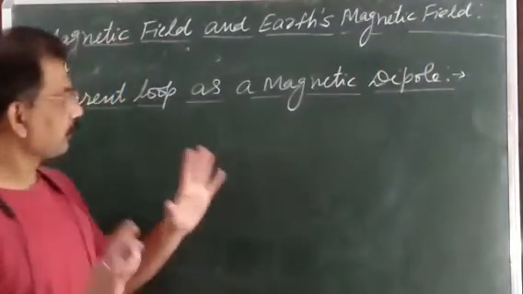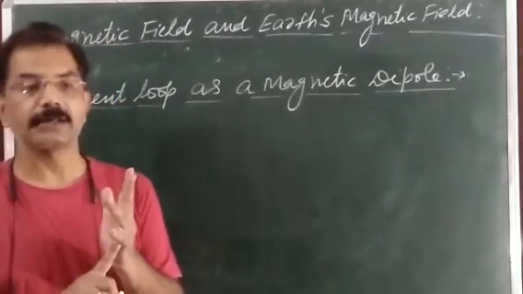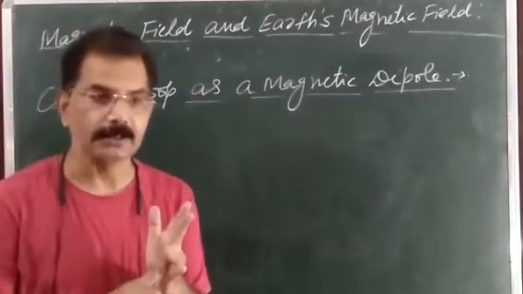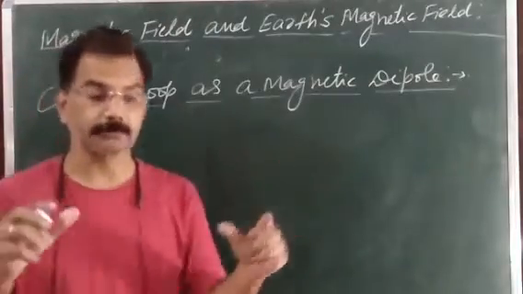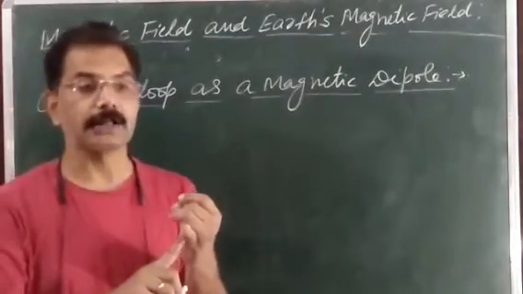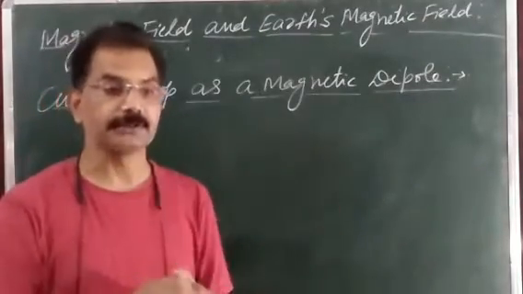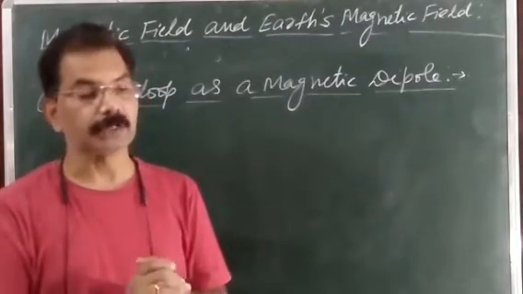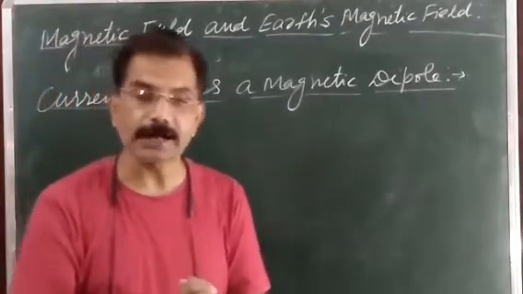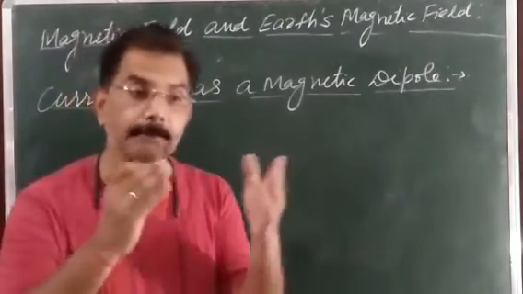So first I want to tell you, a current carrying solenoid or a current carrying coil behaves like a magnet. What type of magnet? Bar magnet. Because a current carrying solenoid or a current carrying coil produces a magnetic field, and a magnet also produces the magnetic field. It means the current carrying solenoid or the current carrying coil behaves like a magnet.